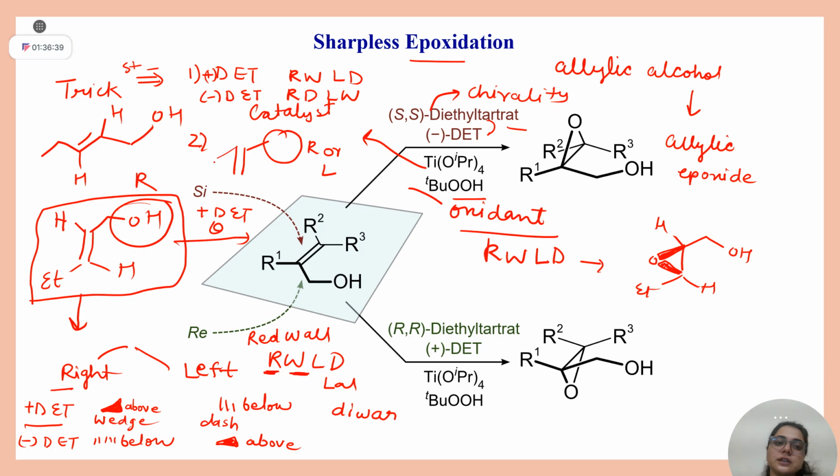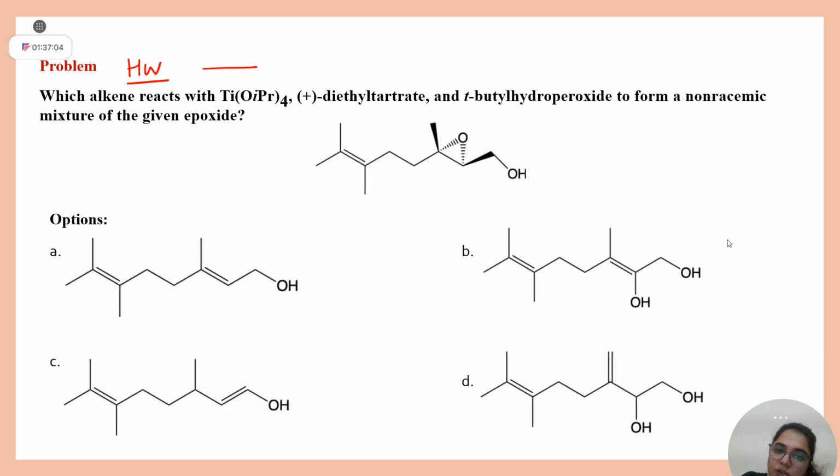You just have to make that epoxide to the wedge side. Like this. Now you may think, ma'am, can I draw that side? You have to draw this side only because the oxygen lone pair will interact. You can remember it in this way. Can you solve this question now?